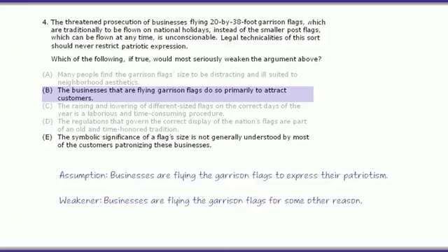And answer choice E, finally, says that the symbolic significance of a flag size is not understood by most of the consumers patronizing these businesses. This is perhaps the most tempting trap answer, but notice that it's talking about what the customers perceive rather than what the businesses intend. It doesn't matter if an attempt at patriotic expression is understood or misinterpreted. Your assumption is only about whether the businesses are motivated by patriotism. Answer choice E, therefore, is out of scope.